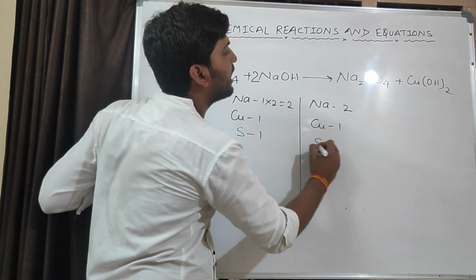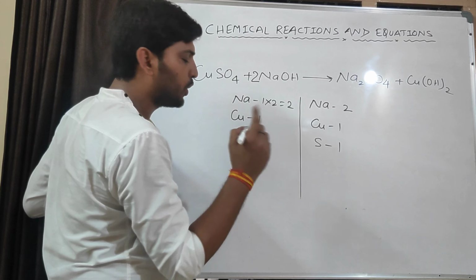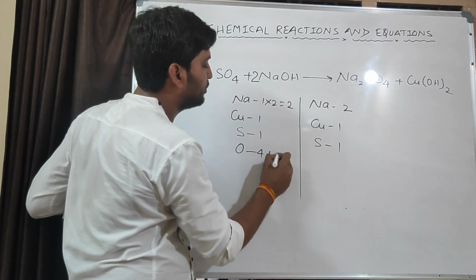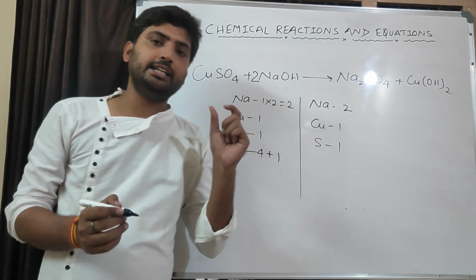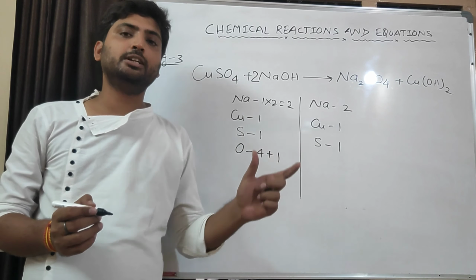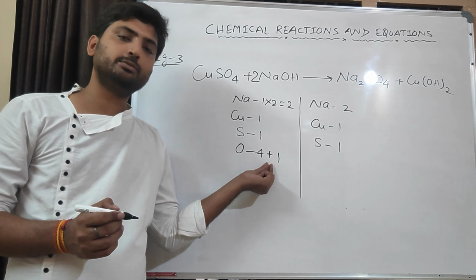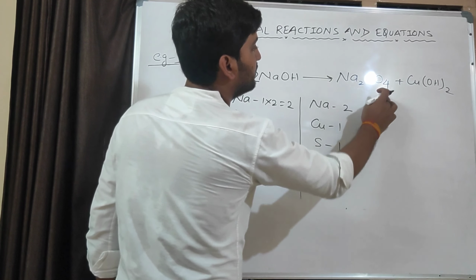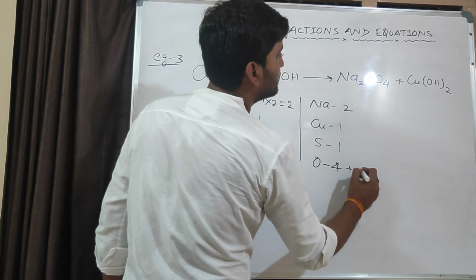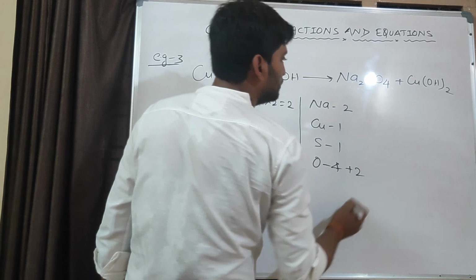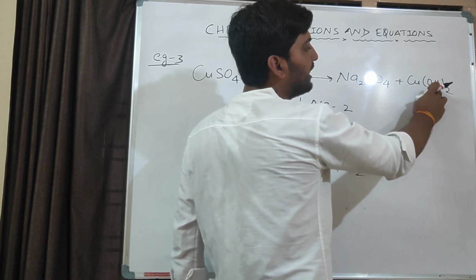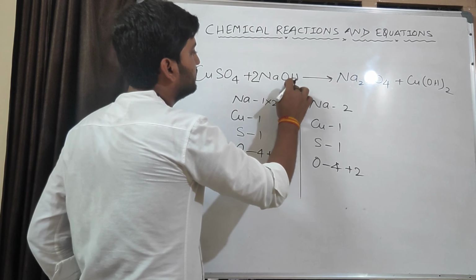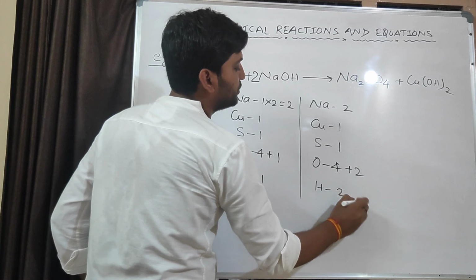1. Here sulfur, how many atoms? 1. Now next is oxygen. How many oxygen atoms here? 4. And here plus 1. I have told you in the first example, if there are the same atoms at different places on the same side, we will take them in this manner, with a plus sign. Here oxygen is 4 and here it is O into 2, because this 2 is for oxygen and hydrogen also, so oxygen is 2. Now next one is hydrogen. Hydrogen here is 1 and here hydrogen is 2.